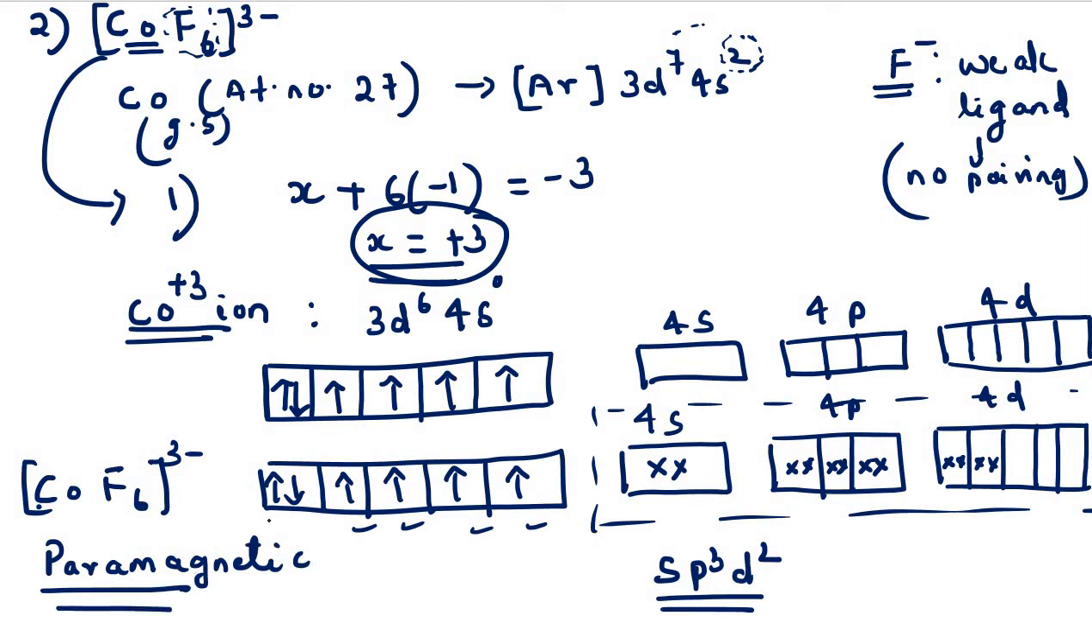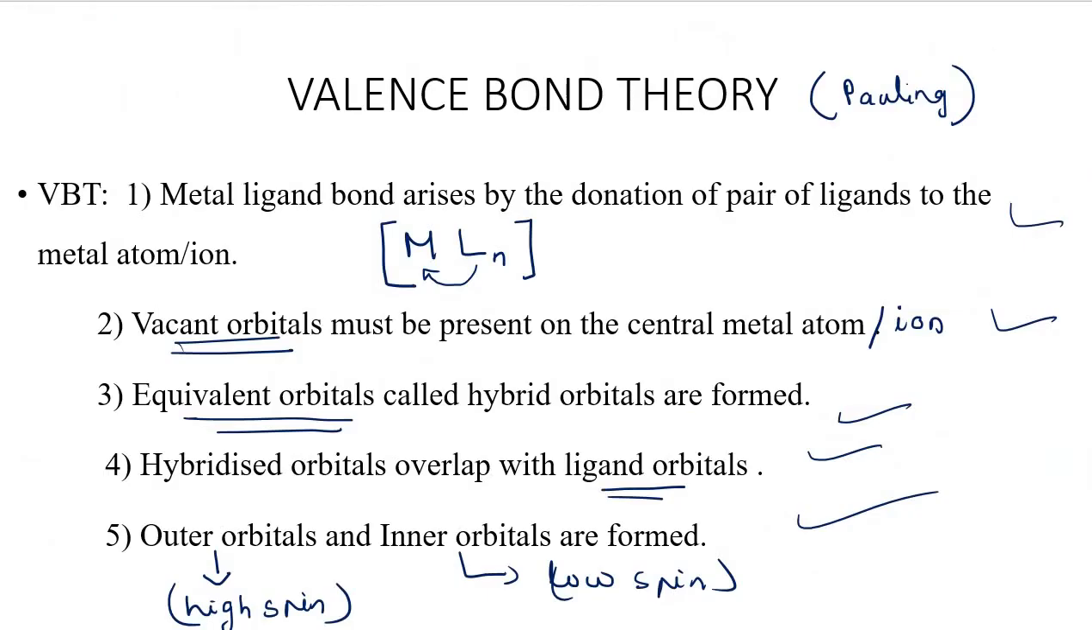In this case, what is the magnetism? It is paramagnetic. Why is it paramagnetic? Because of the presence of unpaired electrons in the 3d orbitals. Now you see here, the hybridization is sp3d2, and thus it will have an octahedral geometry. The geometry in this case will be octahedral.